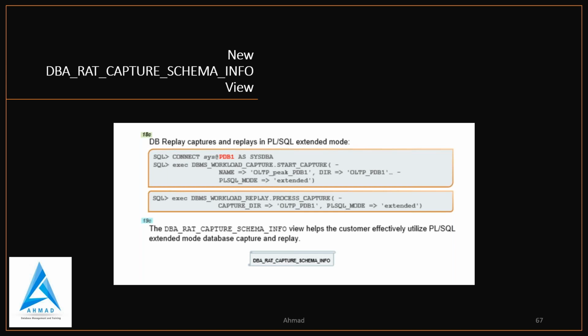this view, DBA_CAPTURE_SCHEMA_INFLOW view, helps the customer effectively utilize PL/SQL extended mode database capture and replay. Before that, you have to do database replay captures and replay in PL/SQL extended mode. So this is the way you have to do this in 18C, but in 19C you have to access only this view, which gives the same information which you are doing in 18C.